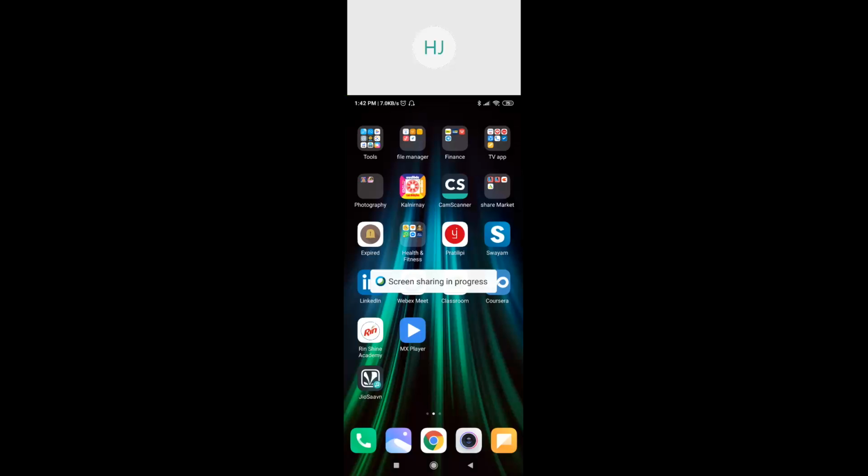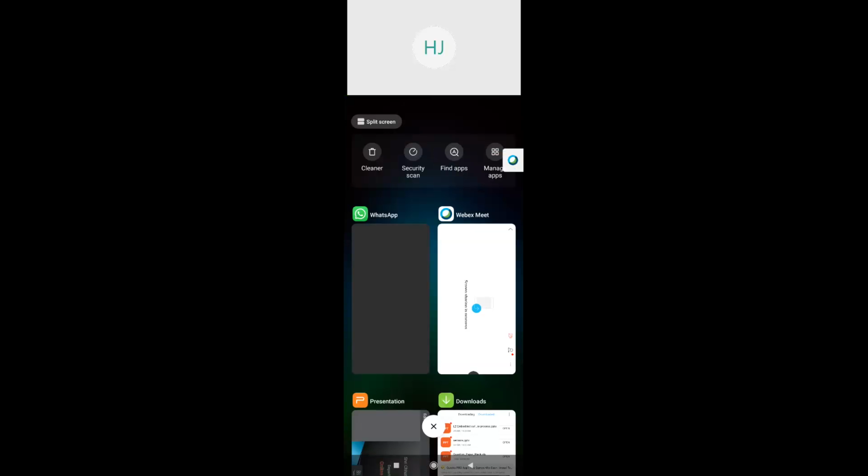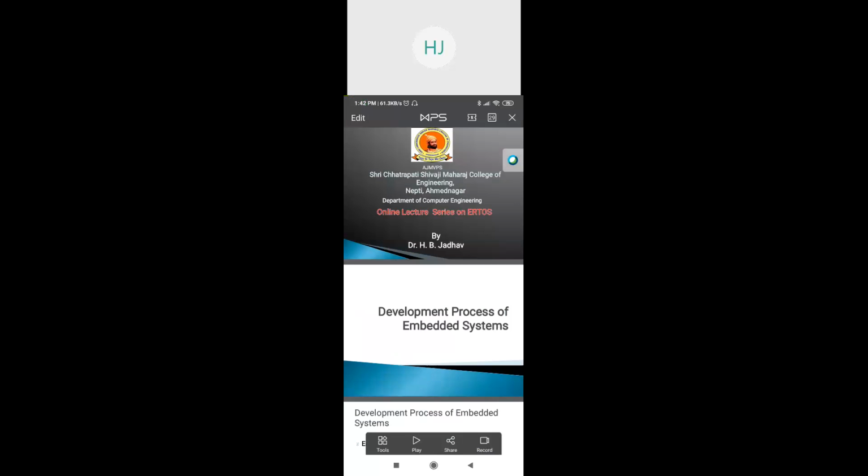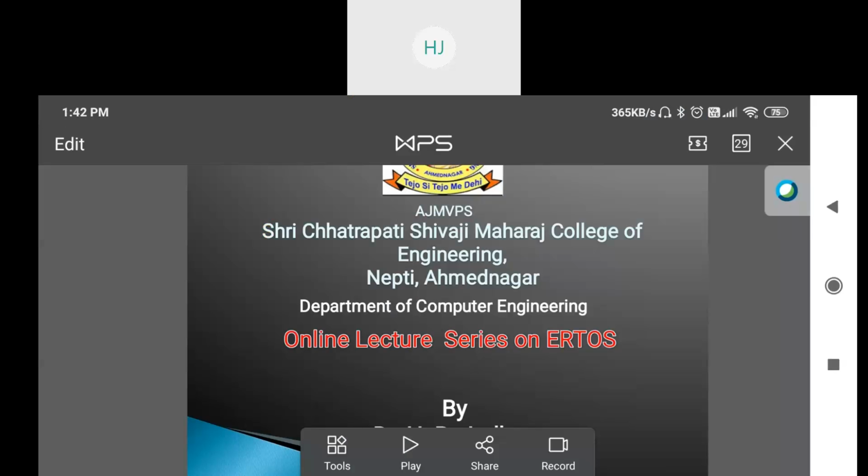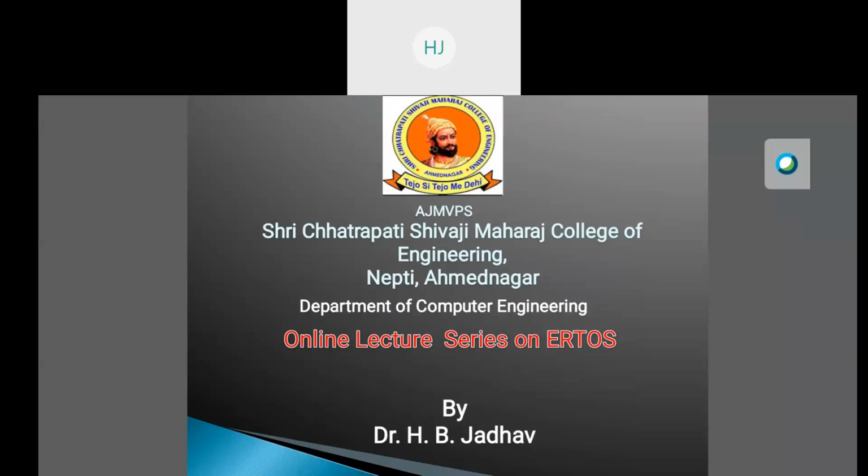Out of that, 9 questions are 1 mark, and the other 8 questions are for 2 marks. 40% marks are required to qualify that test. That is, the passing criteria is 40%.